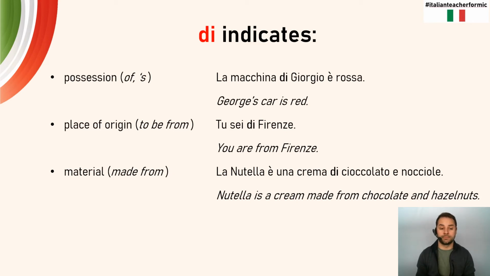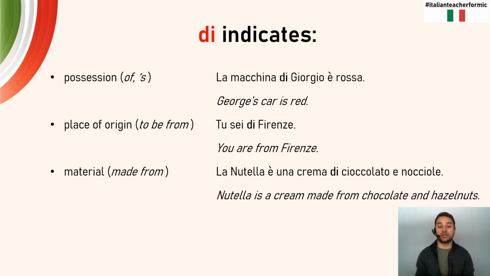So you have to sort of switch up and reverse what we normally would say in English to utilize di correctly. Di can also indicate place of origin in the meaning of to be from. One of the very first questions that we're ever asked in Italian when we're learning is di dove sei? Where are you from? And our response usually is sono di, and then the name of a city. Tu sei di Firenze. You are from Florence, Firenze.